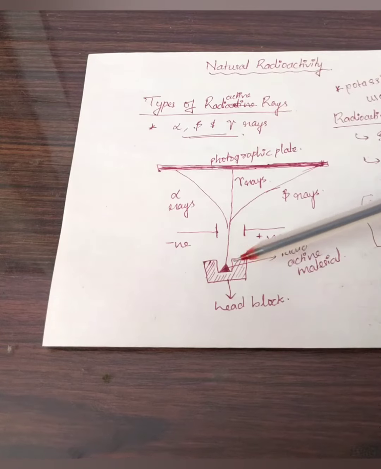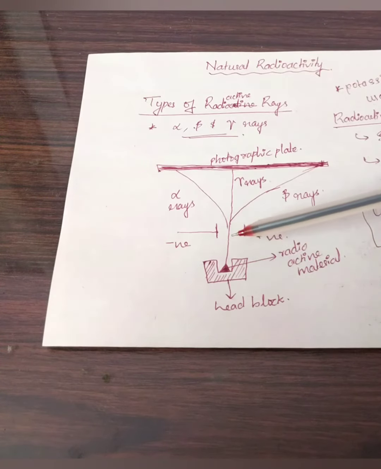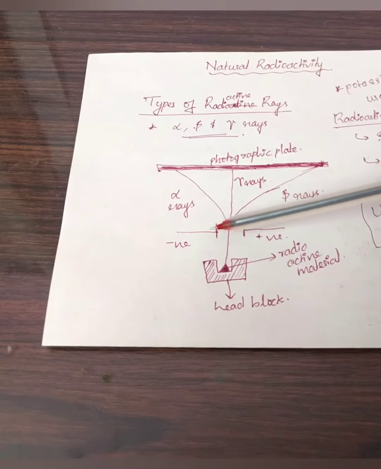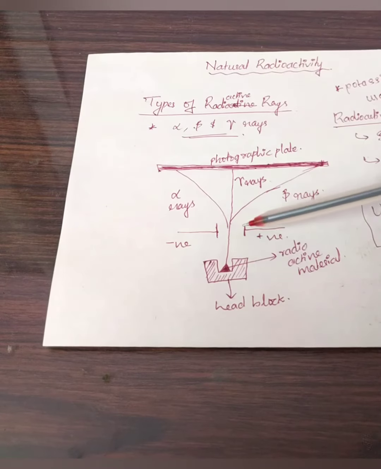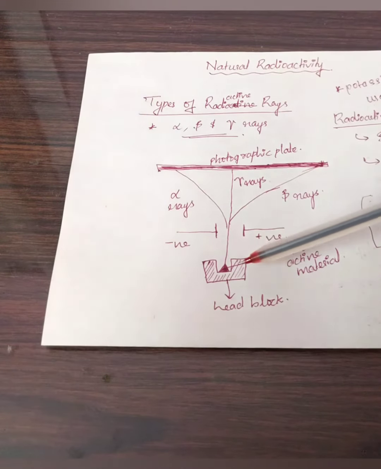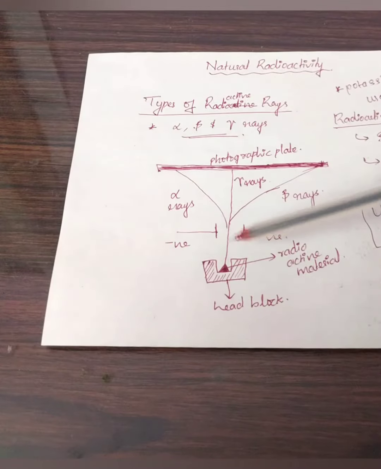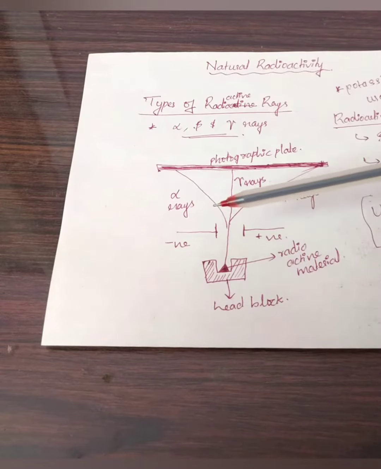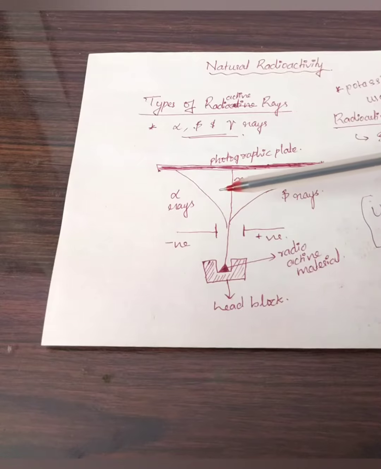So then what we are doing is these emitted radiations are subjected to the action of an electric field. So here when we are keeping a negative and a positive terminal, these radiations will be going in a focused manner. What is the science behind it? We know positive charge will be attracted towards negative charge and negative charge will be attracted towards positive charge.